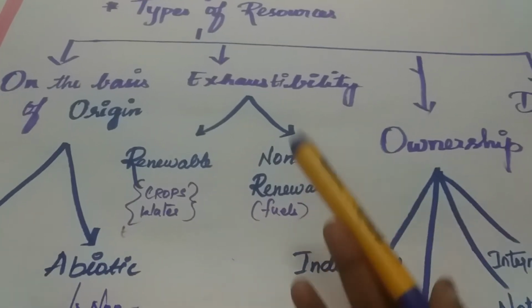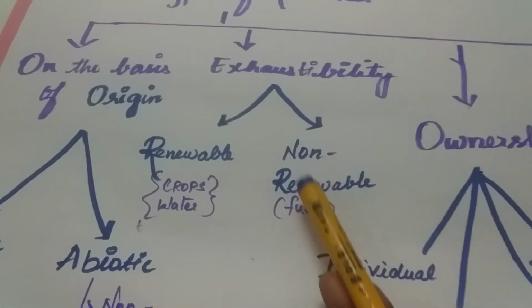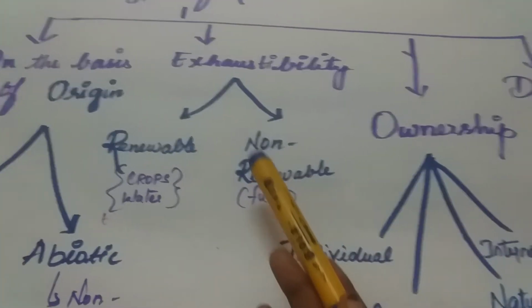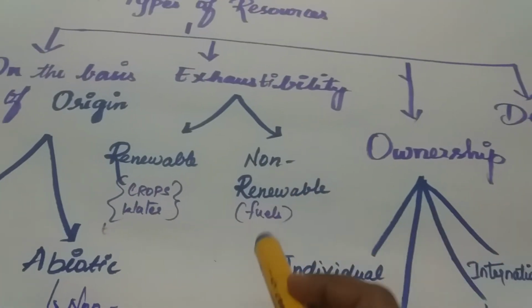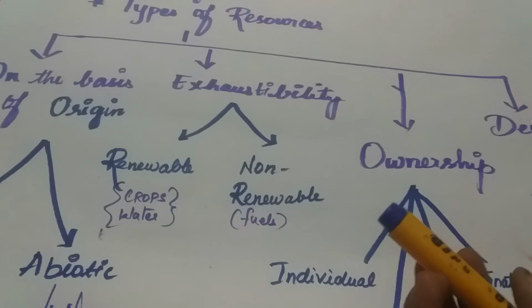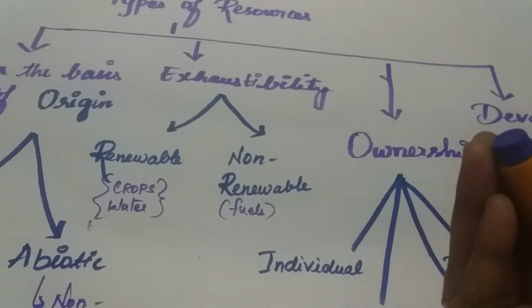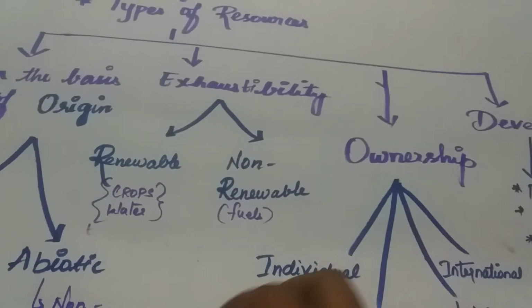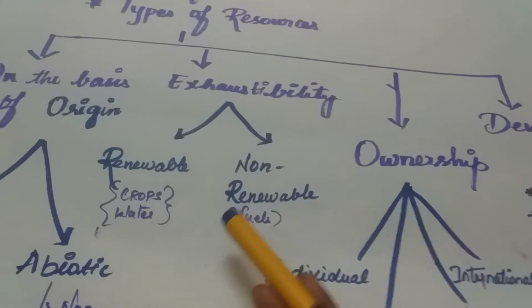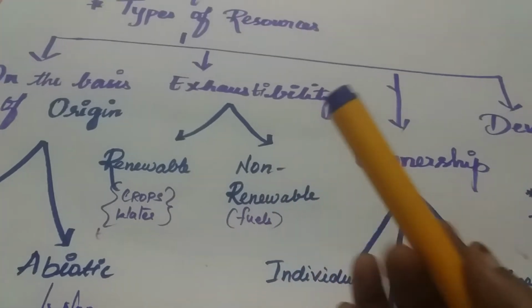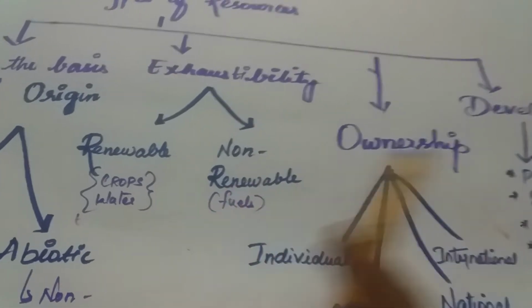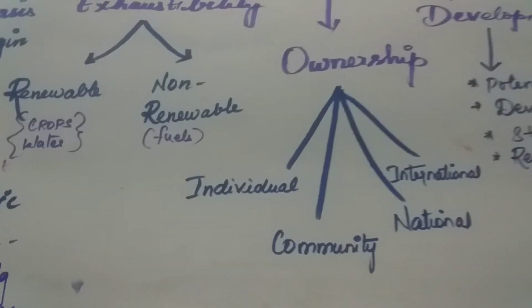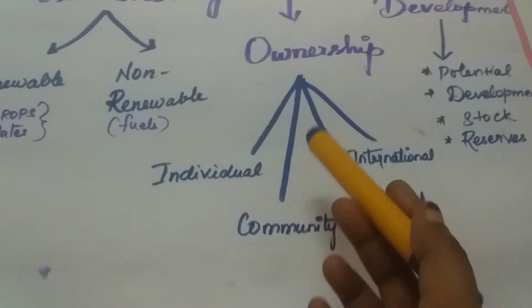Next we move to non-renewable resources. What is meant by a non-renewable resource? A resource which takes millions of years to replenish is known as a non-renewable resource. For example, coal, petroleum, fuels all come under non-renewable resources. Next we are moving to ownership.